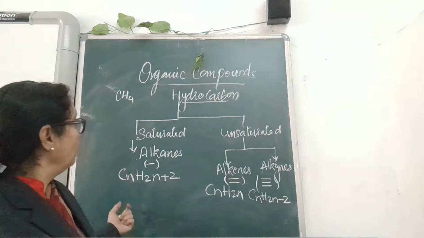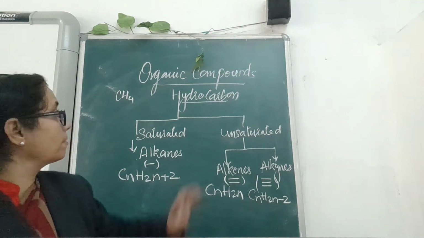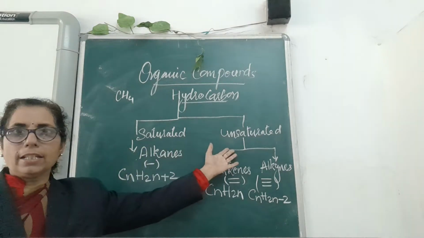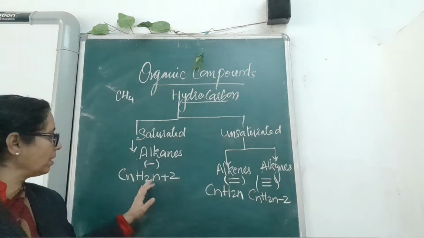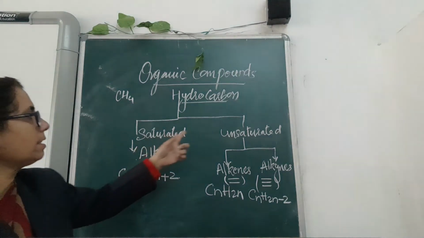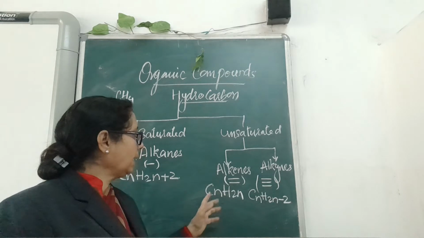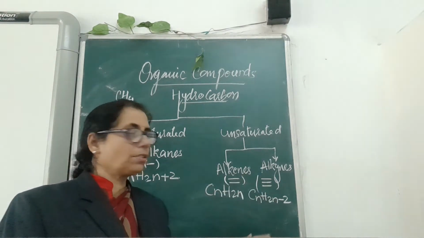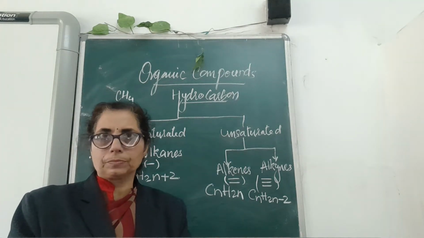So this is the simple classification of organic compounds: saturated and unsaturated. Under saturated you find alkanes having single bonds, with general formula CnH2n plus 2. Unsaturated is classified into alkenes and alkynes. Alkenes have a double bond with formula CnH2n, and alkynes have a triple bond with formula CnH2n minus 2.